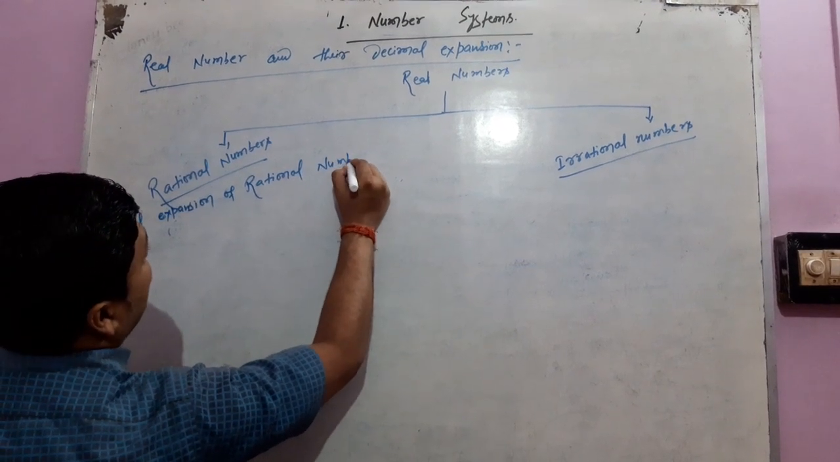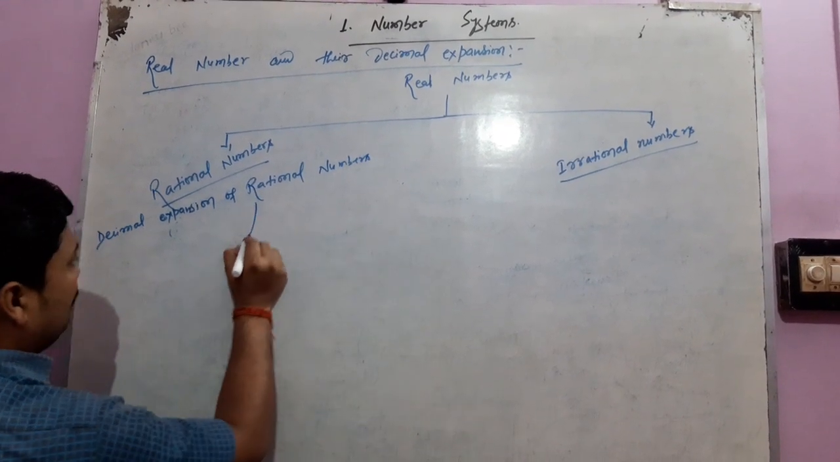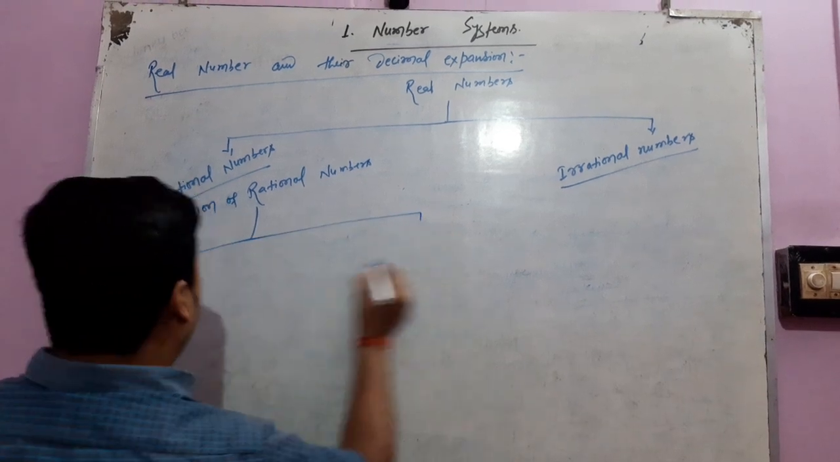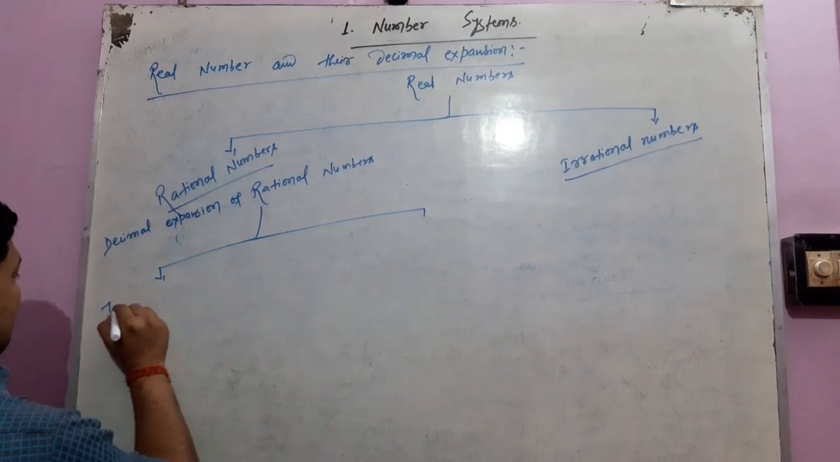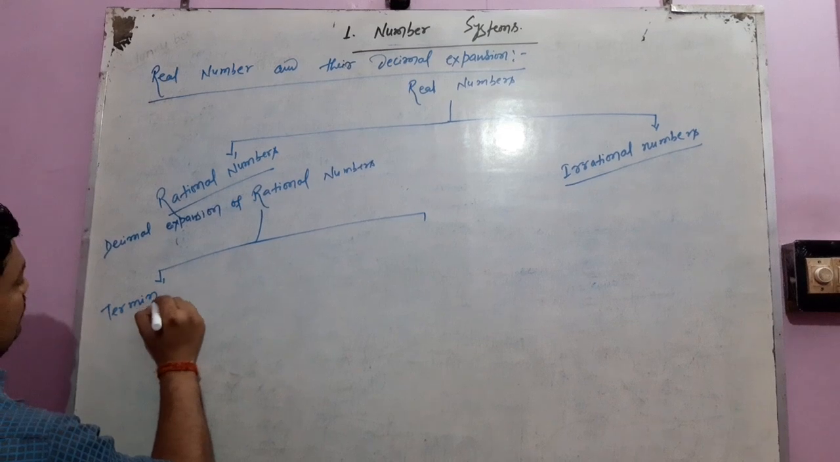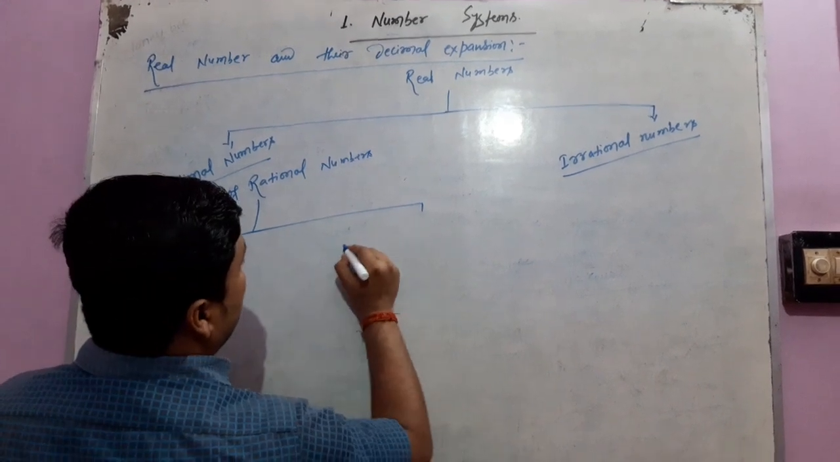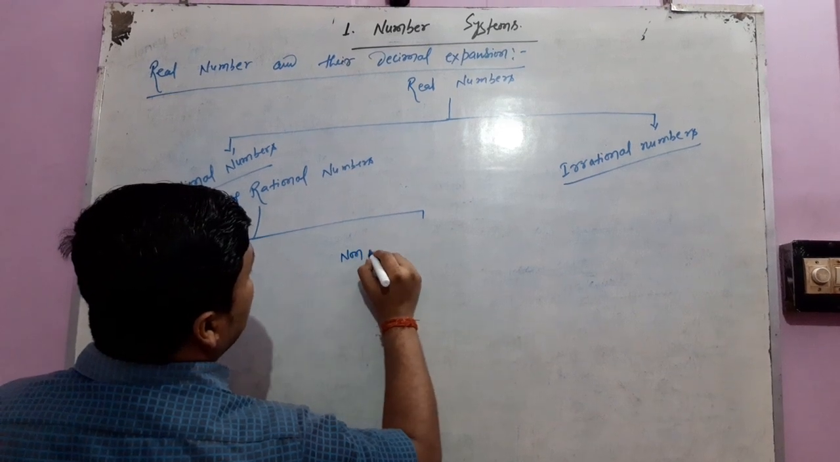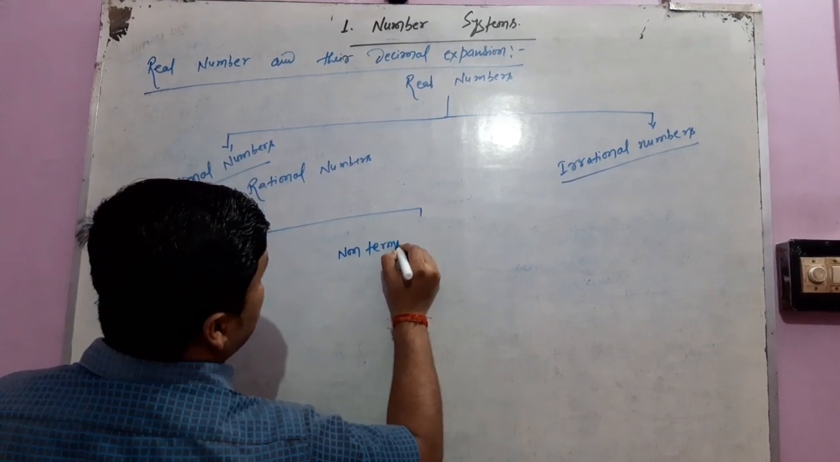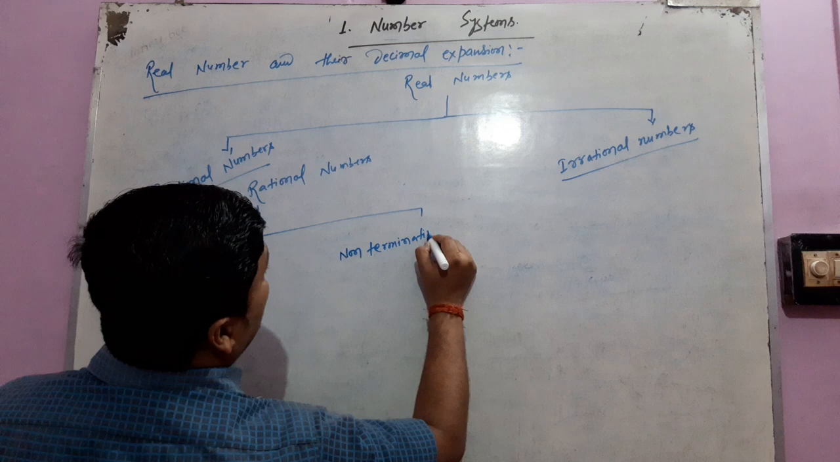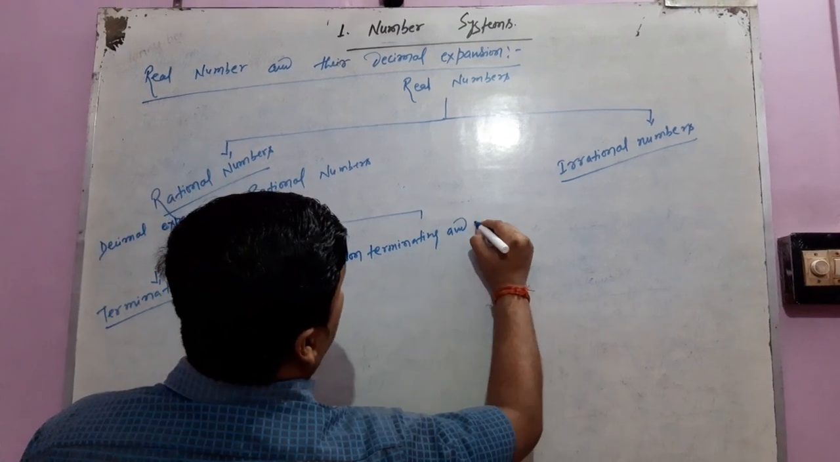There are two types of decimal expansion of a rational number. One is terminating, and second is non-terminating and recurring.